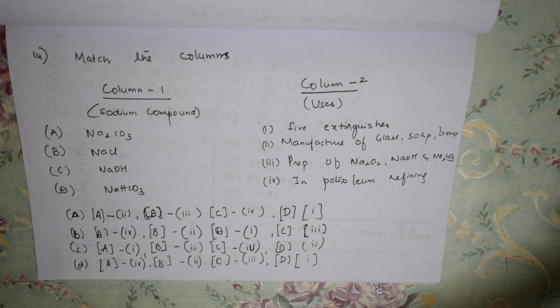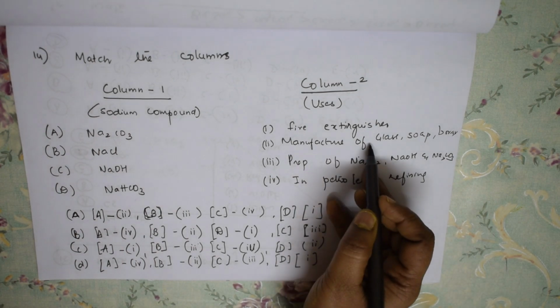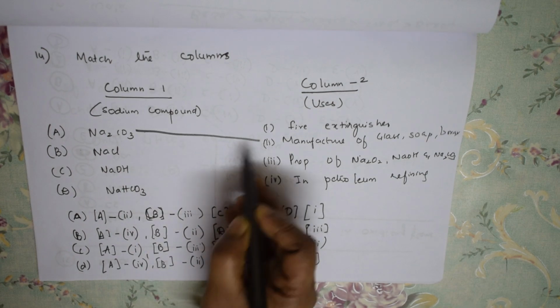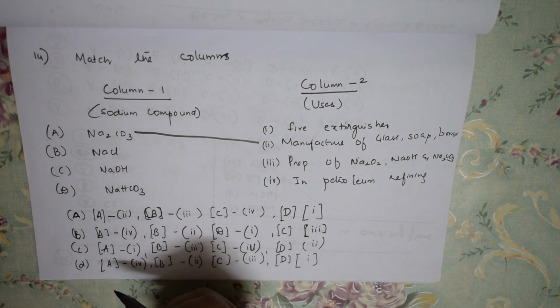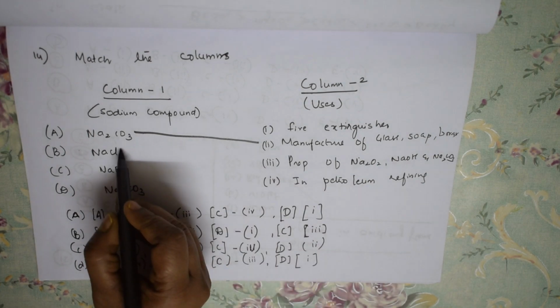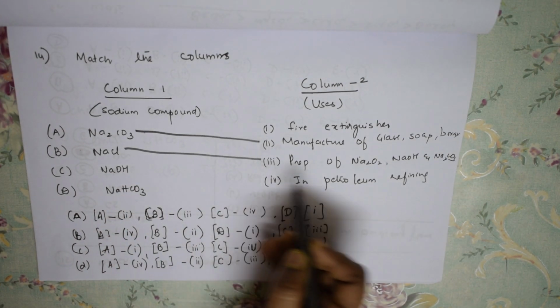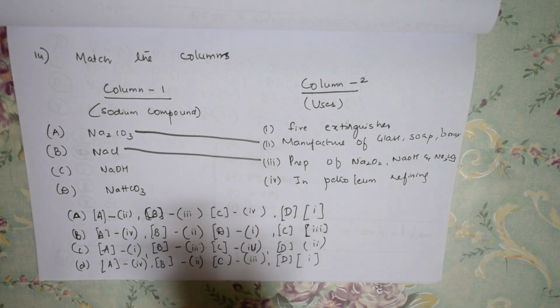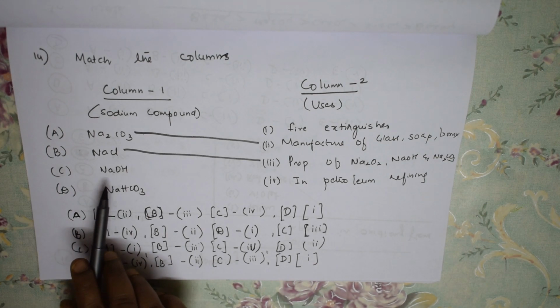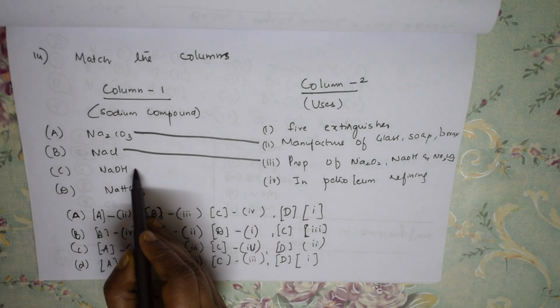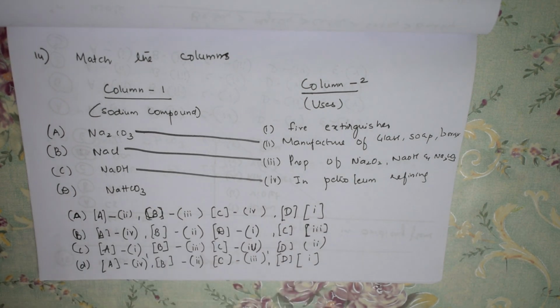Sodium carbonate is used, as we have studied, to prepare glass and soap. So sodium carbonate matches 2. Sodium chloride forms a basic component for the preparation of caustic soda and sodium carbonate. Sodium hydroxide, caustic soda, we use for petroleum refining.